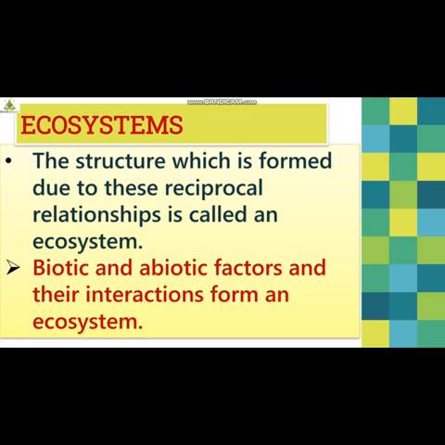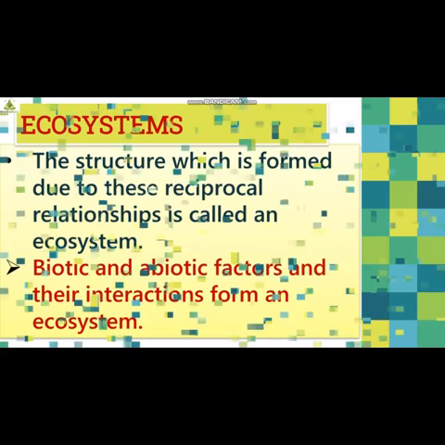The structure which is formed due to these reciprocal interrelationships is called an ecosystem. Reciprocal means mutual here, the mutual understanding and mutual relationships that they have created. That is formed after a particular period of time and is known as an ecosystem. So I hope you have understood the definition of ecosystem.